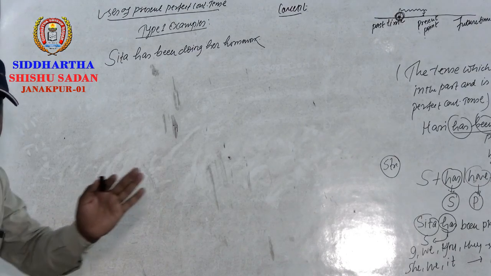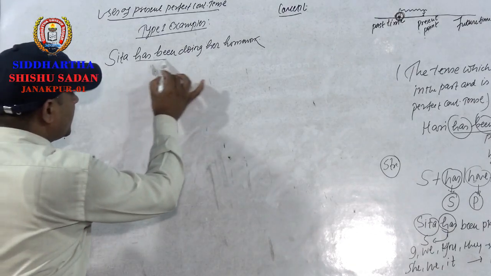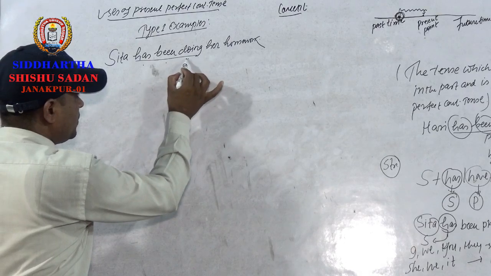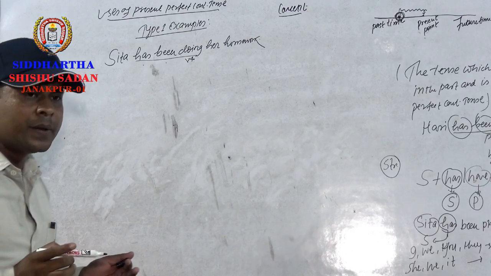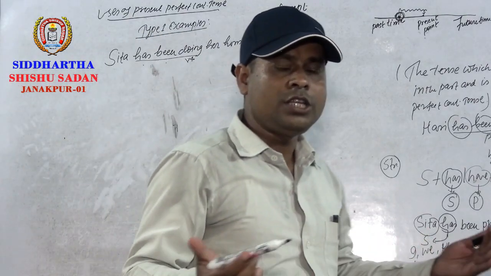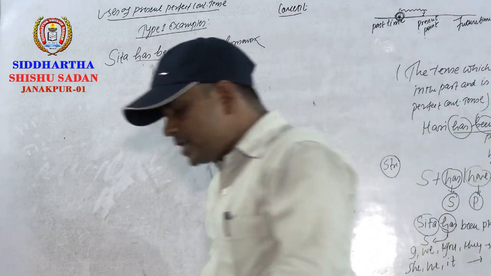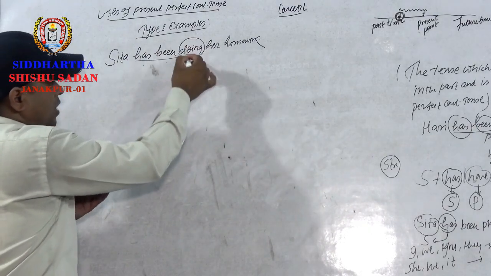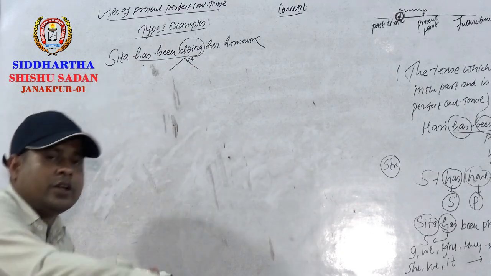Tell me, my dear students, what's the tense used here? Has plus been plus verb-ing. So present perfect continuous tense. So why? Why present perfect continuous tense? What's the reason? Yes. The reason is this act of doing homework started in the past and is still going on.